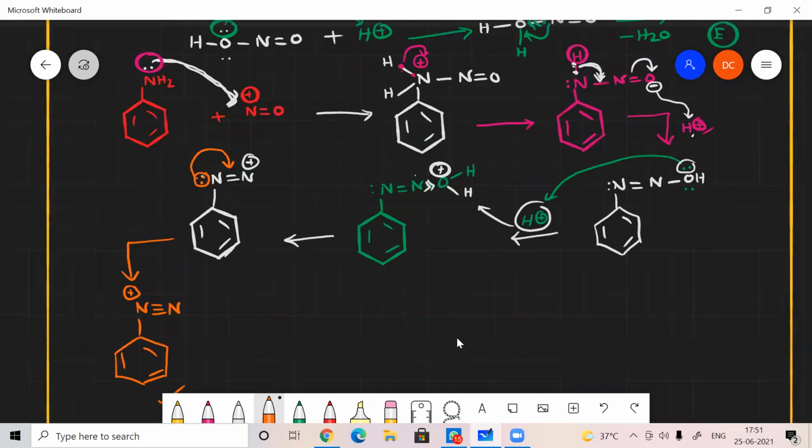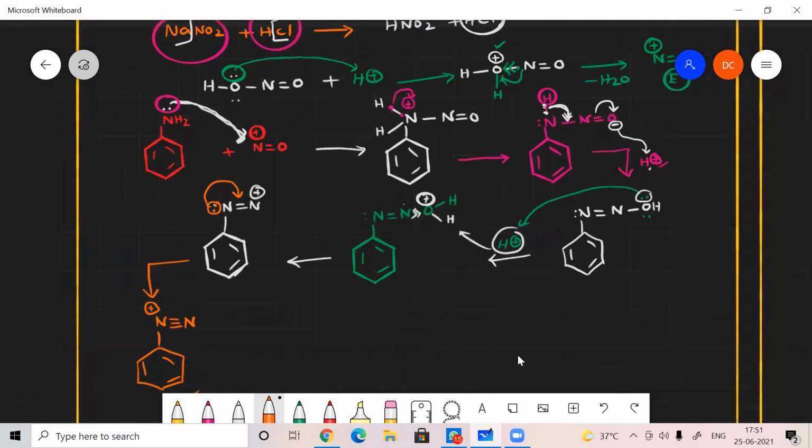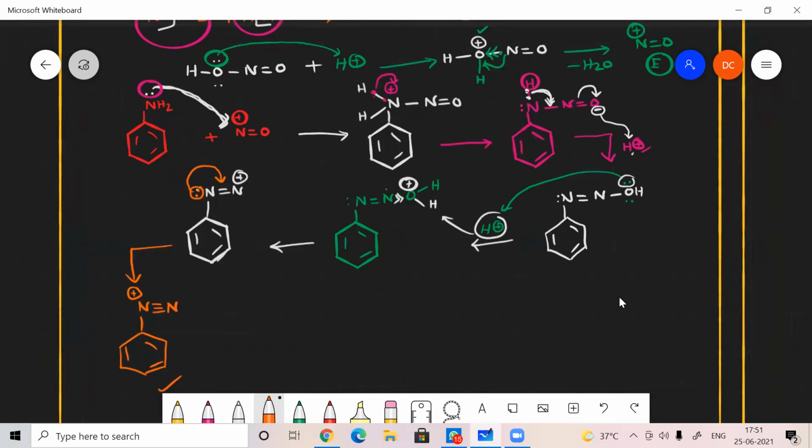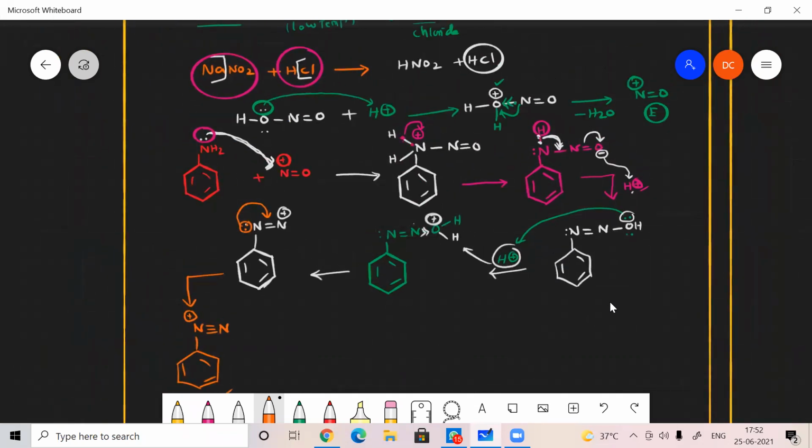What about chlorine? Where does it come from? Because now we still use only HNO2. Okay, from the HCl, the Cl will be existing as it is. So the Cl will be attached here. Okay, so this is how benzene diazonium chloride is formed. Diazonium chloride. So this is the important reaction mechanism. In many board examinations, they ask this mechanism.